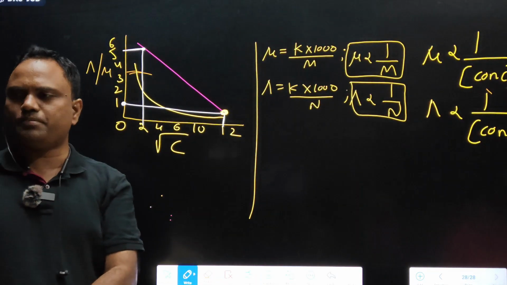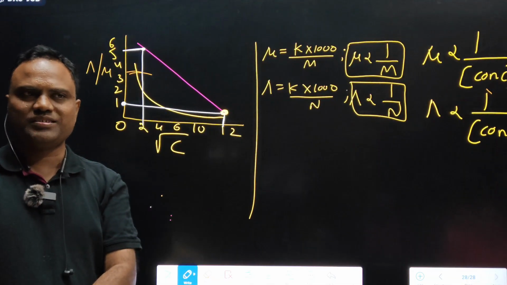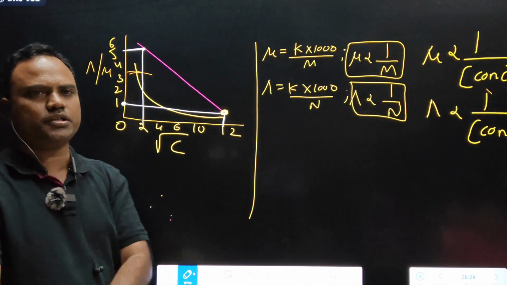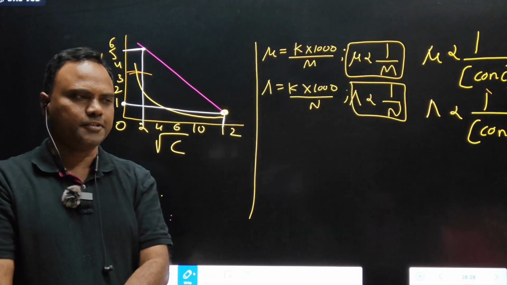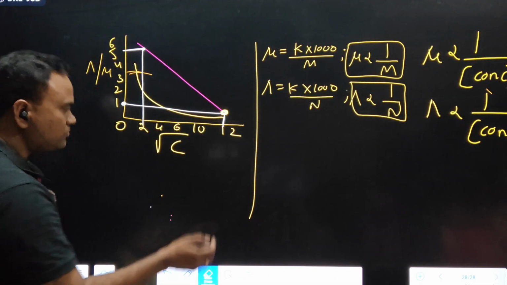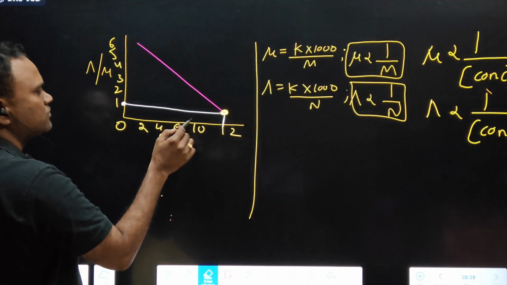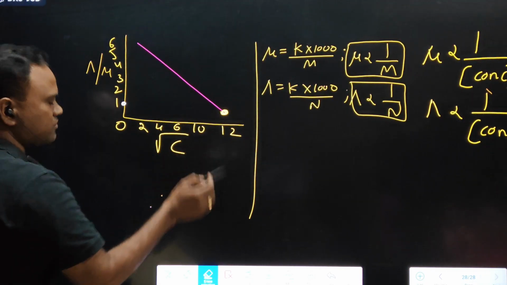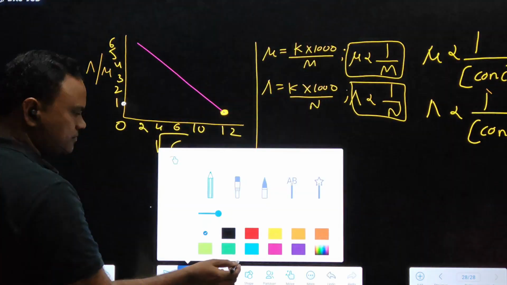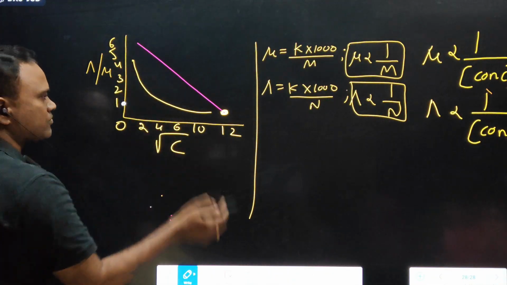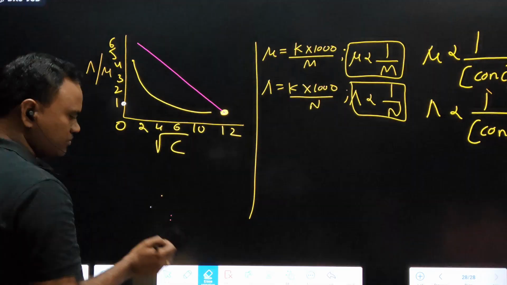Now the important part: straight line is related to which type of electrolyte and curved line is related to which type of electrolyte? Any idea, online students? Surabhi? Any idea, Surabhi?